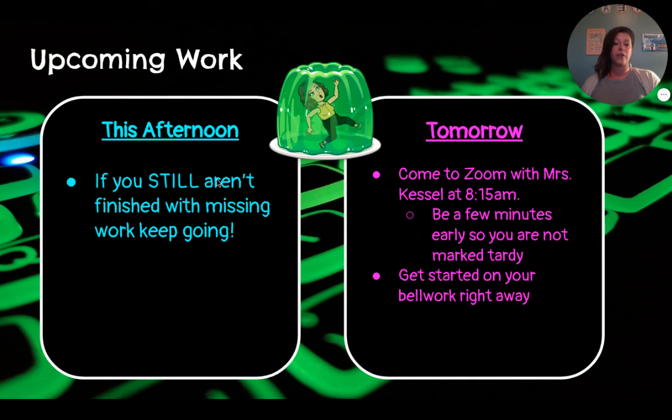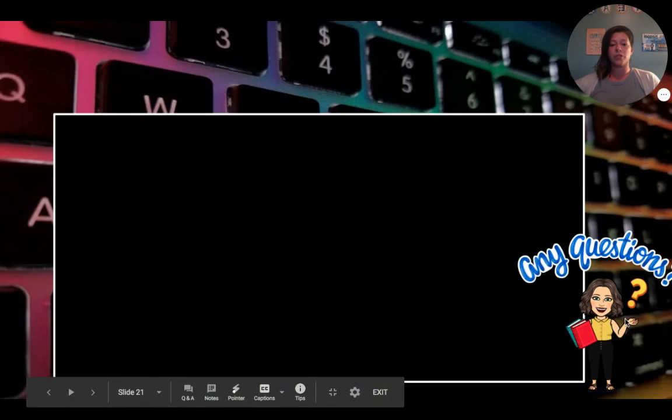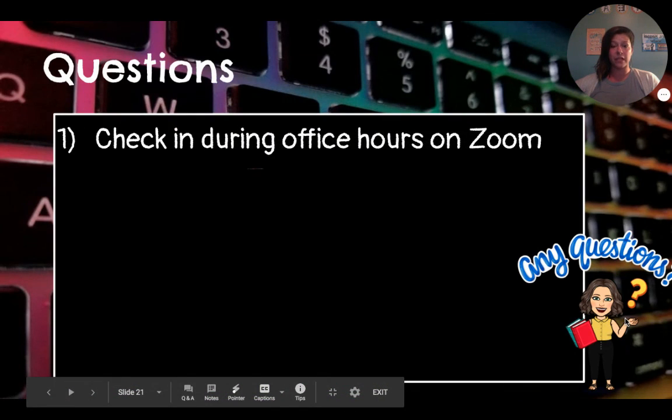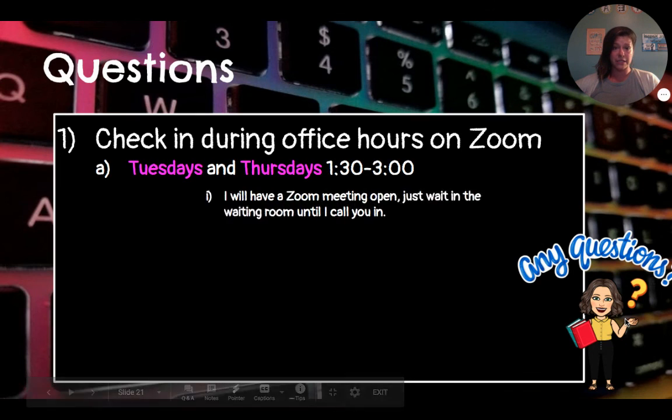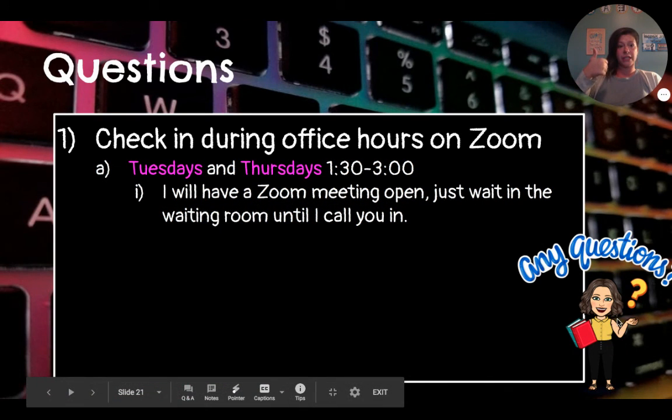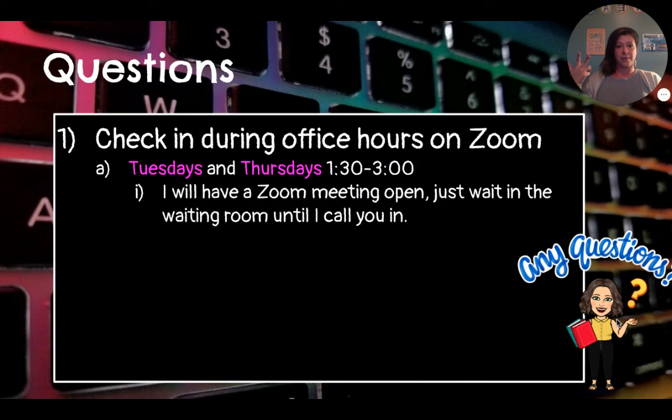And then you have your upcoming work. If you still aren't finished with missing work, you need to keep going. And then tomorrow we have a Zoom together, okay? So make sure you read through this by yourself. If you need something from me, come to office hours, but get that keyboard turned in, do your bell work, and get all of your missing assignments turned in.